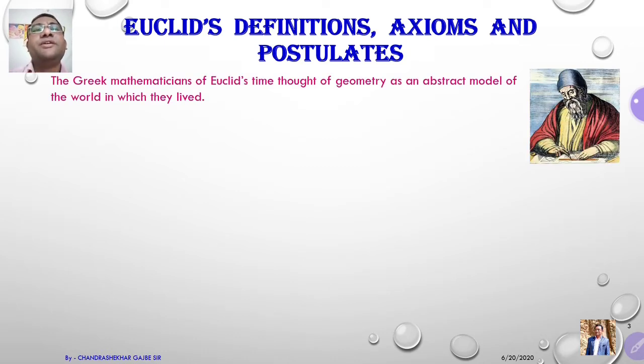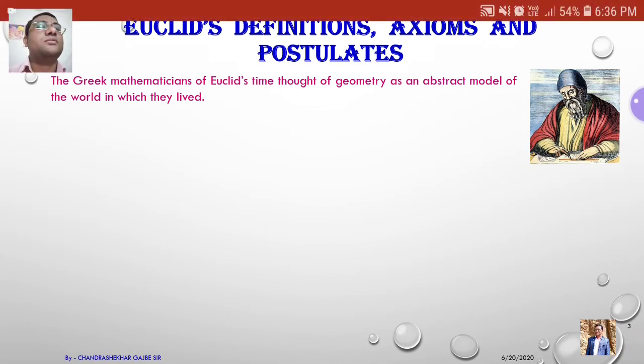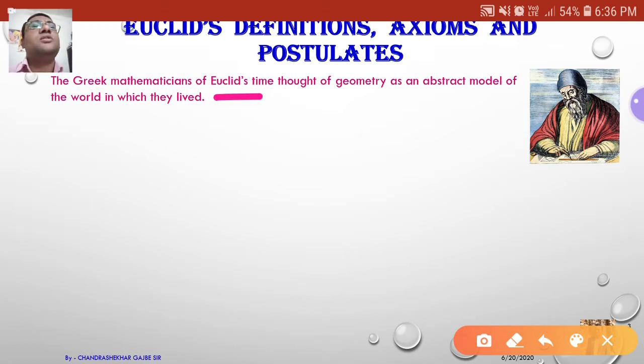The Greek mathematicians of Euclid's time thought of geometry as an abstract model of the world in which they lived. That means Euclid and his friends, mathematicians, thought of geometry as an abstract model of the world.